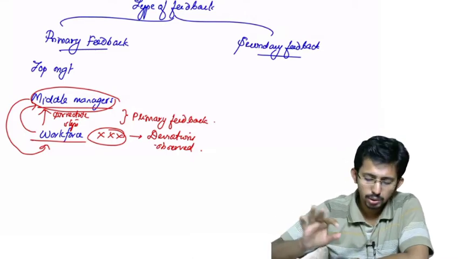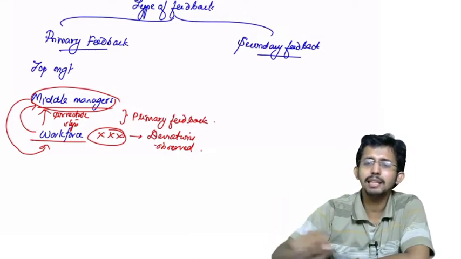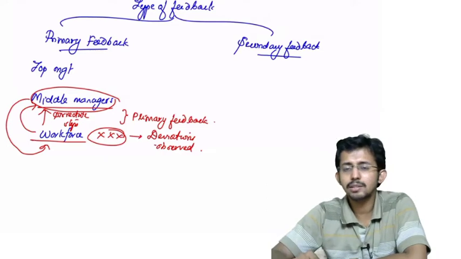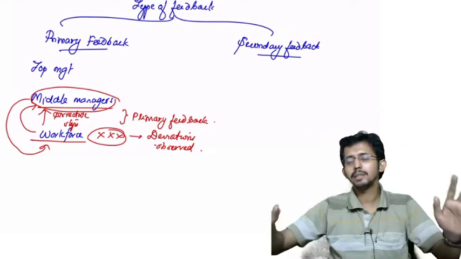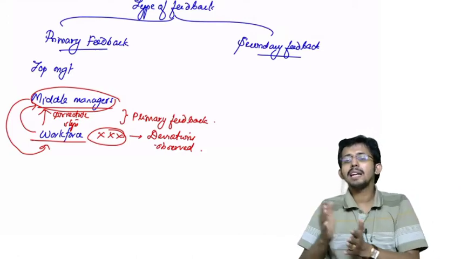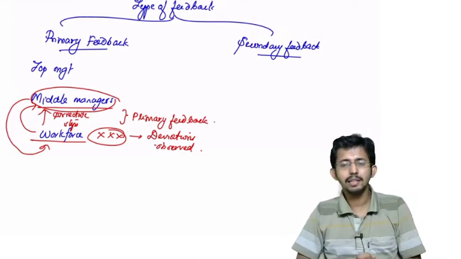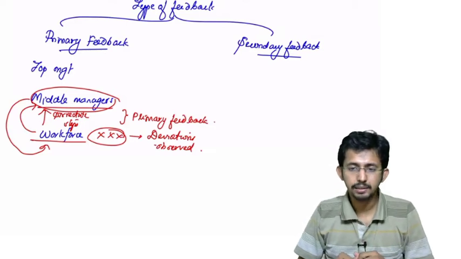Now that ends with that. So any primary feedback is immediately given to the immediate higher authority, and they take corrective steps. It ends with that. There is no subsequent escalation. Is it clear? In the case of primary feedback.